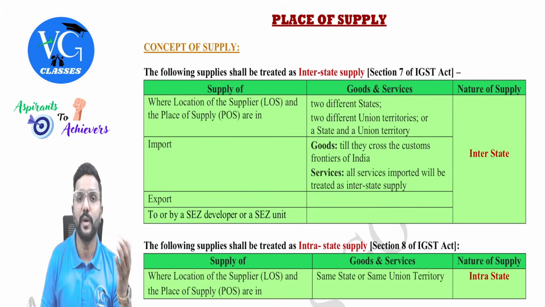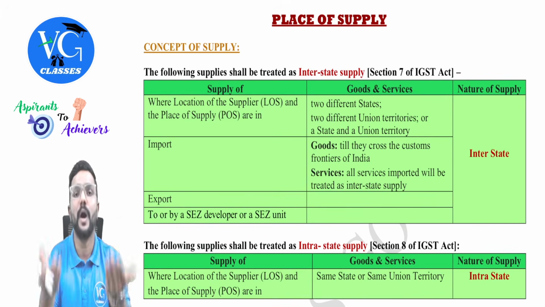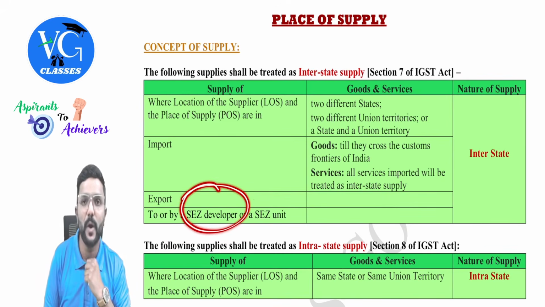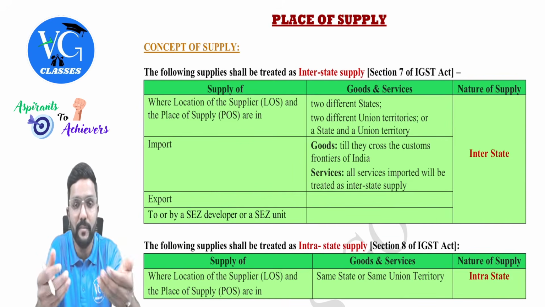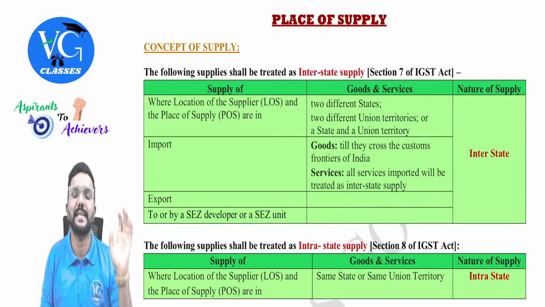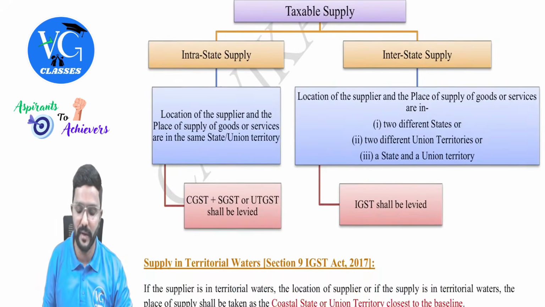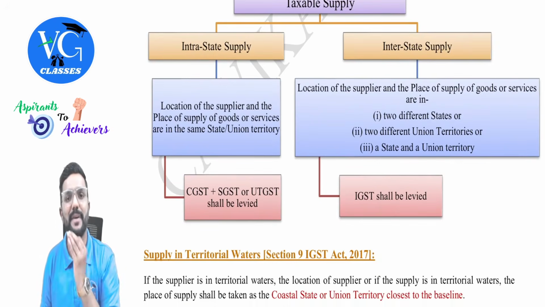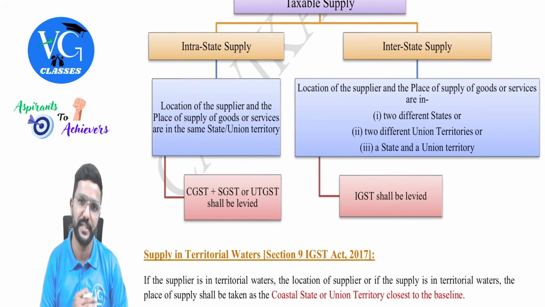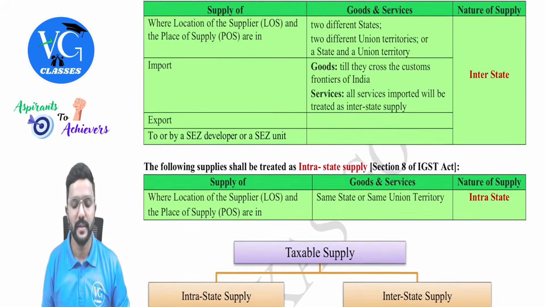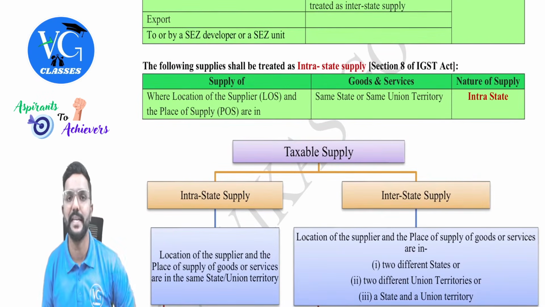Yes, sir. Now coming to the concept of supply. Anything supplied to or by an SEZ developer or SEZ unit is always interstate supply, guys. Anything going to them or coming from them is treated as interstate supply. And in case of interstate supply, what would be levied, people? IGST would be levied and collected by the central government, but half of it will be shared with the destination state.